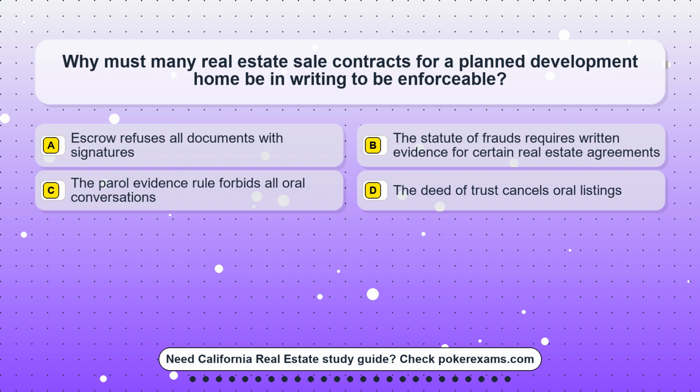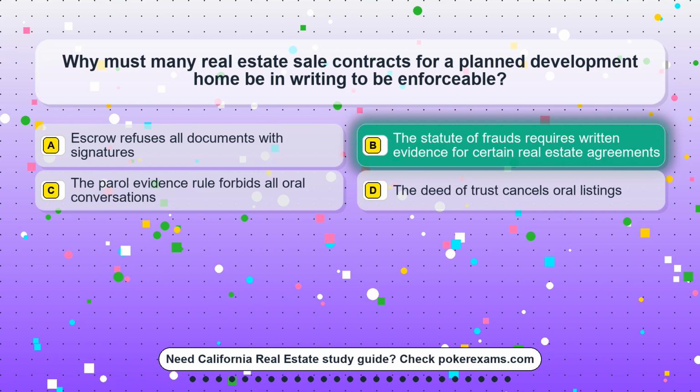Question 5. Why must many real estate sale contracts for a planned development home be in writing to be enforceable? Option A. Escrow refuses all documents with signatures. Option B. The statute of frauds requires written evidence for certain real estate agreements. Option C. The parole evidence rule forbids all oral conversations. Option D. The deed of trust cancels oral listings.